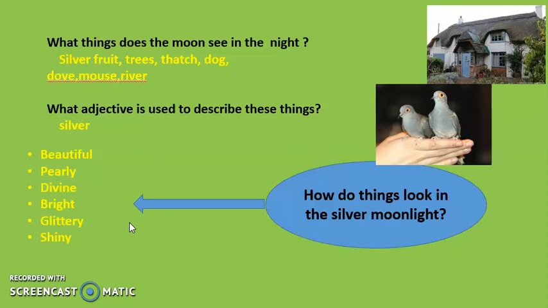So we can say, okay, that these things, imagine you go out in the night, okay? It looks beautiful. You can say these things look beautiful, they look pearly, they look divine, they look bright, they look glittery, or they look shiny. I can use so many words, okay, to describe these things. Clear?